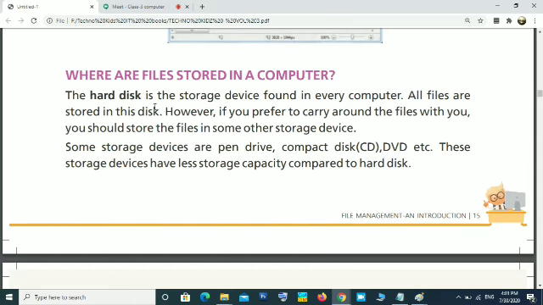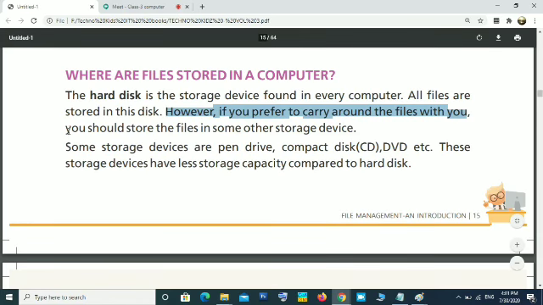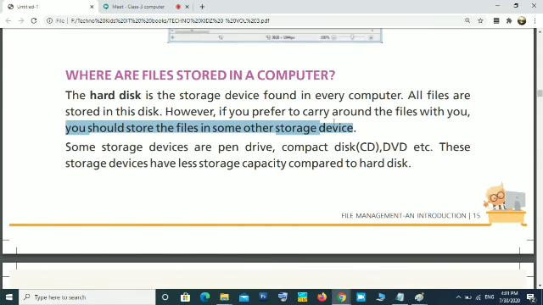So the hard disk is the storage device found in every computer. All files are stored in this disk, that is hard disk. However, if you prefer to carry around the files with you, that means if you want to take the file somewhere else, to your neighbor's house or a relative's house, in that case you should store the files in some other storage device like a pen drive or memory card.